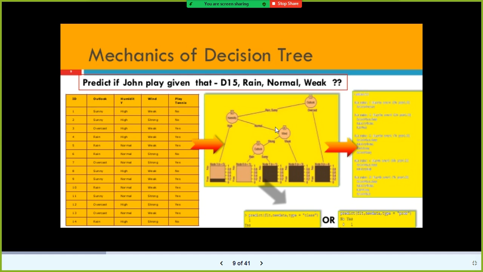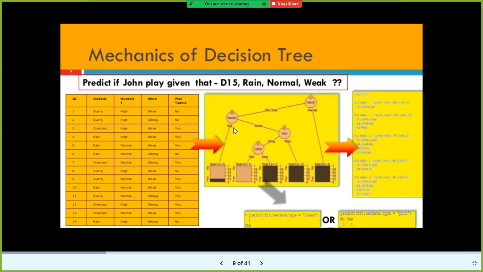If the outlook is rain and the humidity is normal, and if the wind is weak, then he will play. There is a 100% probability, a higher possibility that he will play tennis. That's how you need to look at it.